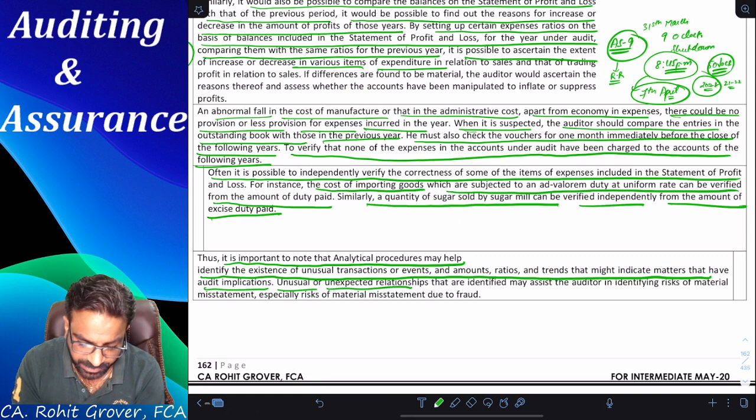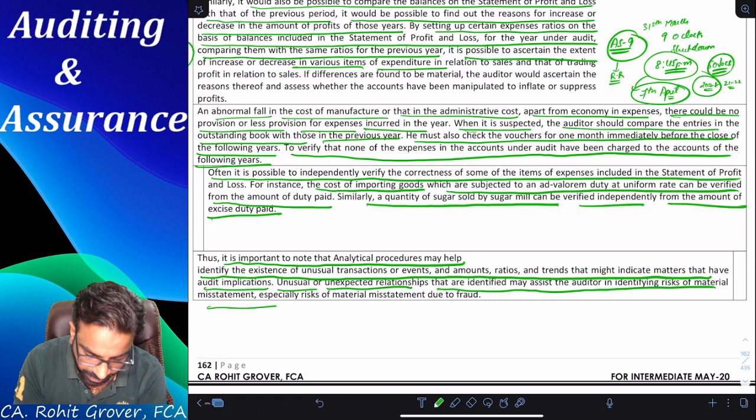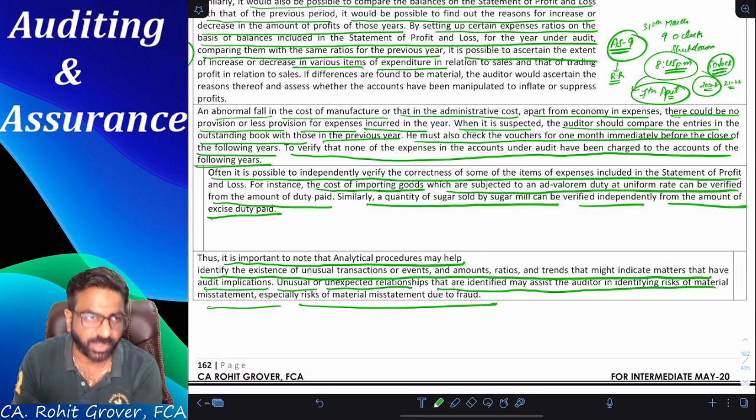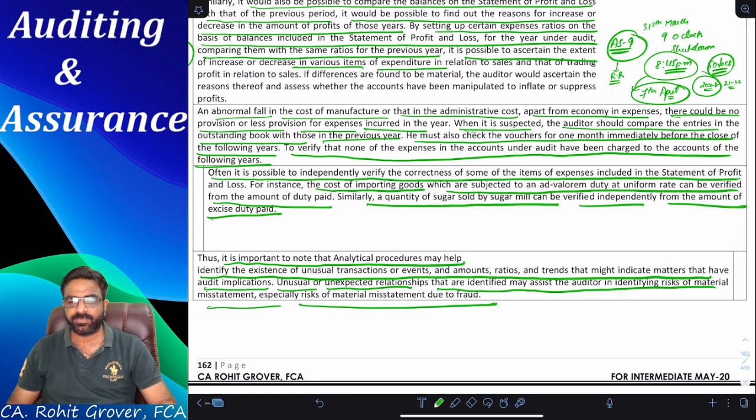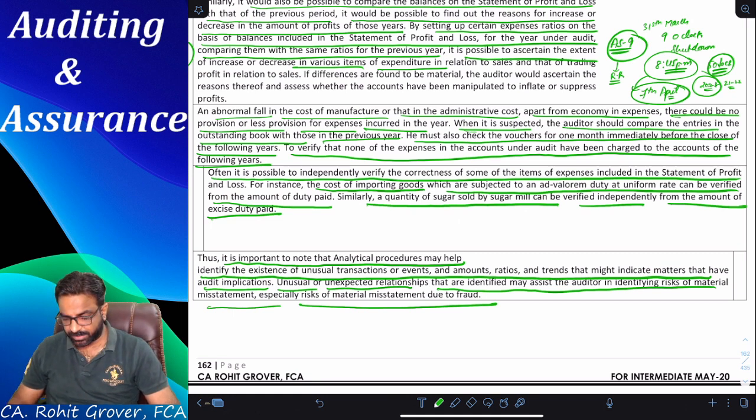Unusual or unexpected relationships that are identified may assist the auditor in identifying the ROMM, especially the ROMM due to what? Fraud. Are you getting the point? Let me give you one example, everyone, so that you can understand it.